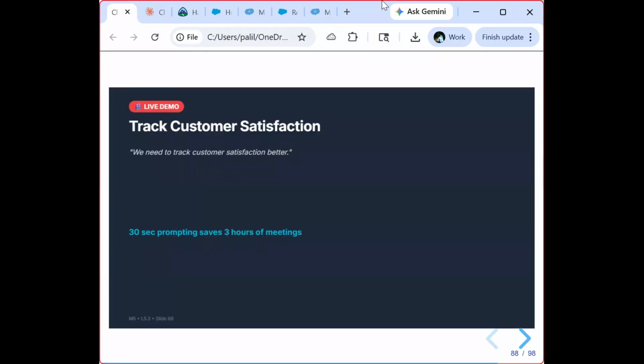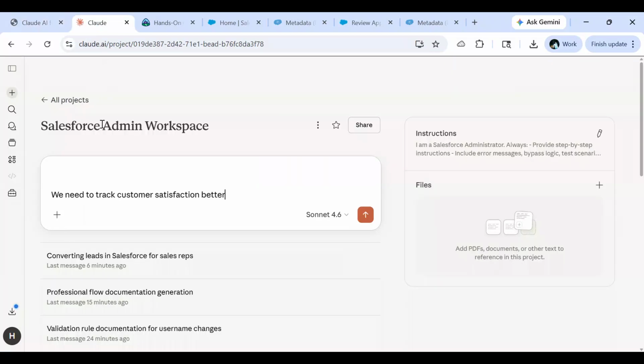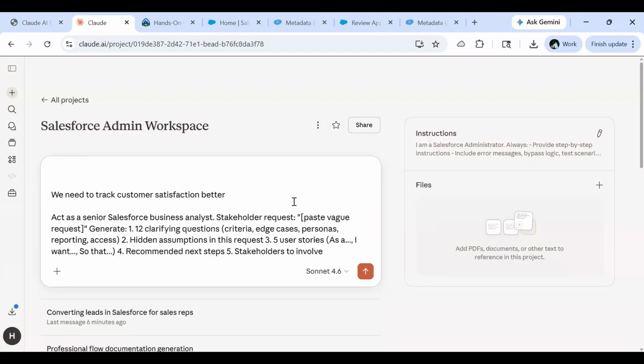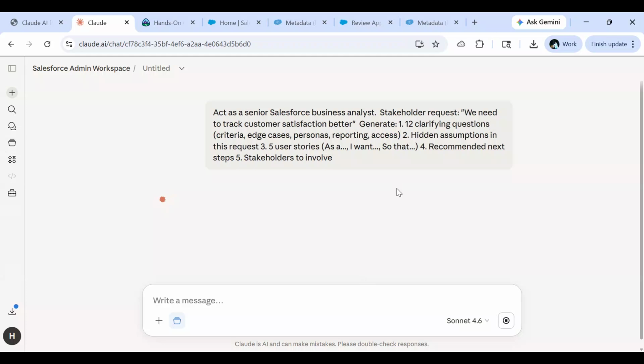Go back to our presentation and copy the prompt. Over here, in our prompt, we are going to replace the vague request. And now let's see what Claude generates for us.